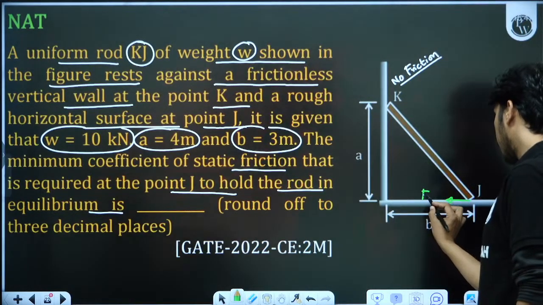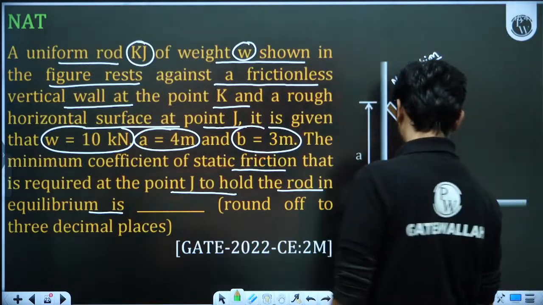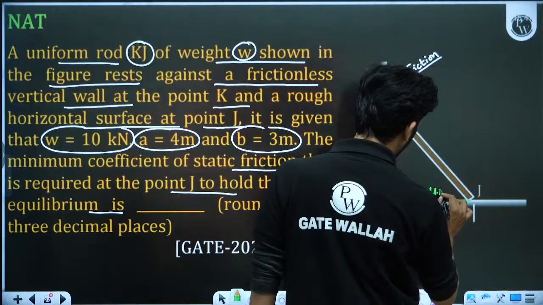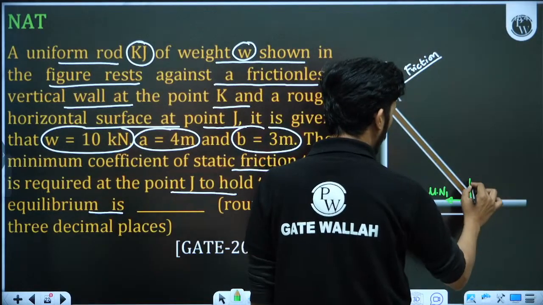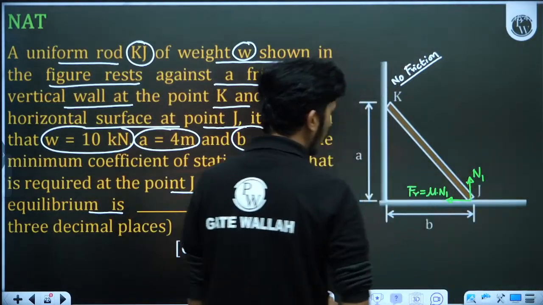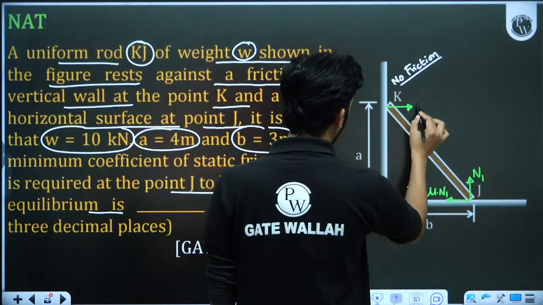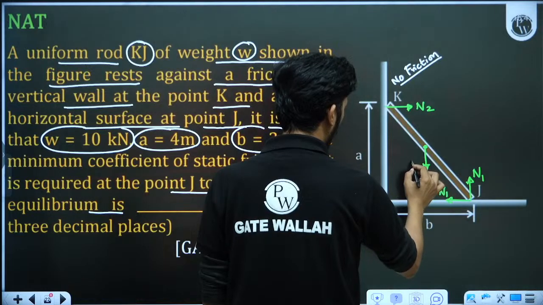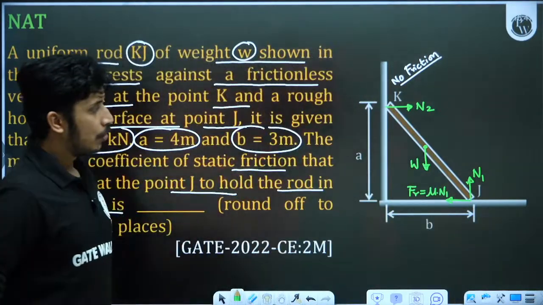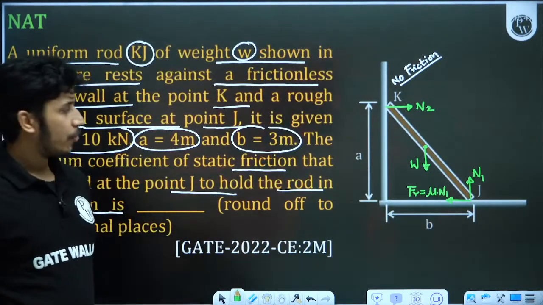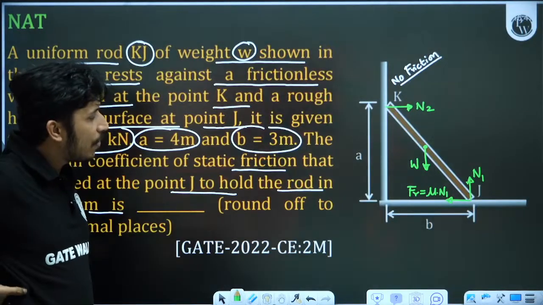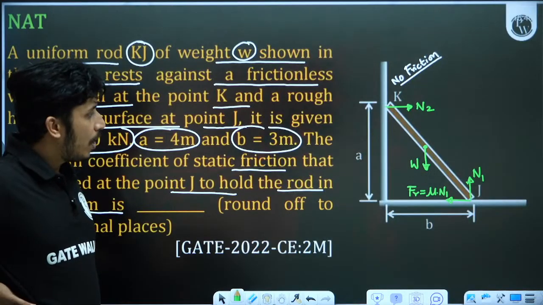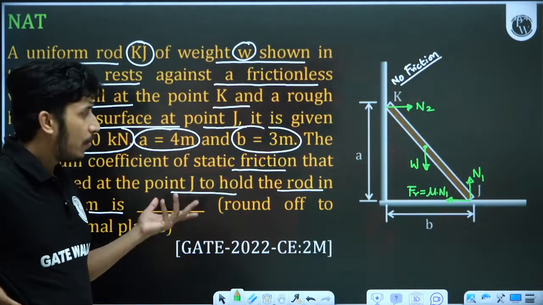This is Fr. That will be equal to mu into N1. And what is N1? N1 is the normal reaction here. Here there will be one reaction, that is N2. And here there will be one force, that is W. So I don't think that you need sigma M equal to 0. Directly you can say that N1 is equal to W and Fr is equal to N2. So mu N1 is equal to N2 and N1 is equal to W. So directly you can calculate the value of mu.